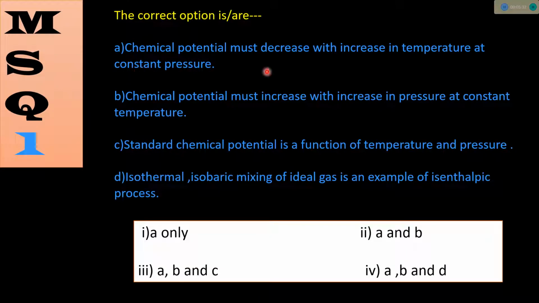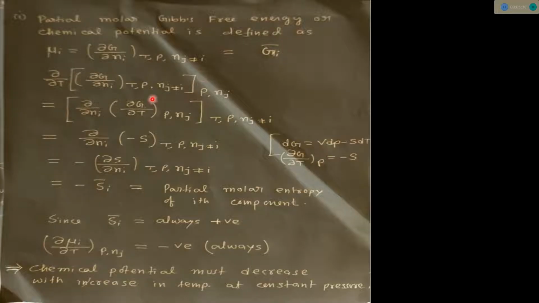In the question, the constant pressure condition was given, so we have to maintain constant pressure. So now if we differentiate this chemical potential term with respect to T by maintaining P and N_j, means all other components, constant.